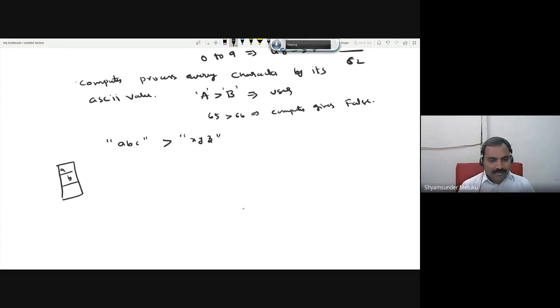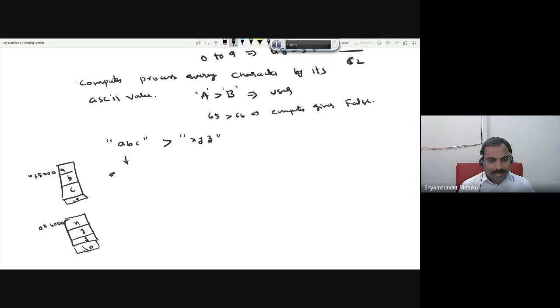Maybe this is A, this is B, this is C. It has some address, maybe 5000. Again, XYZ is represented by 3 more locations, because 3 bytes in total, and the character is also there. Do not forget these simple things. Maybe this is 6000. So every string for a computer is internally represented by an address.